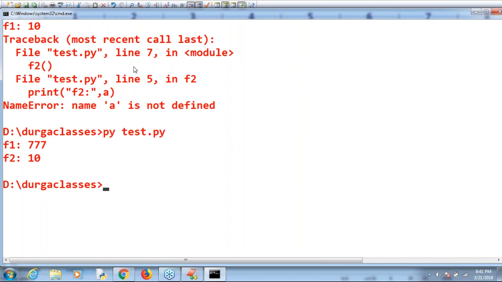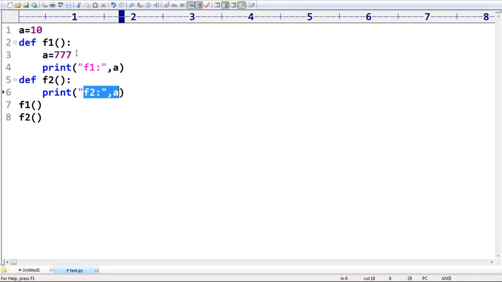777, 10. But now my question is, please consider this one. It should be the global variable only. How can you specify that? In Java, you declare a local variable separately, and if you are not declaring it directly, then it is a global, I mean class level, variable. But here, how can you? Are you getting my doubt? This global variable's value should change, but not the local variable's value. How can you do that?